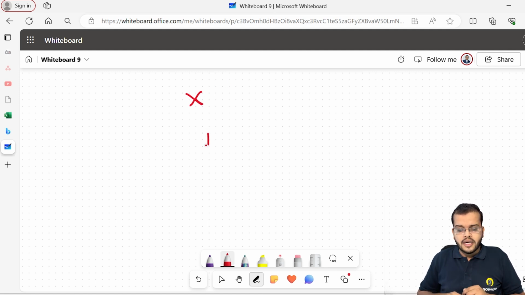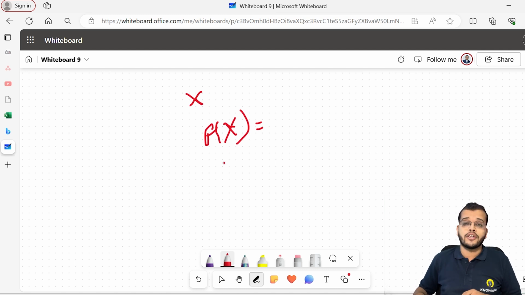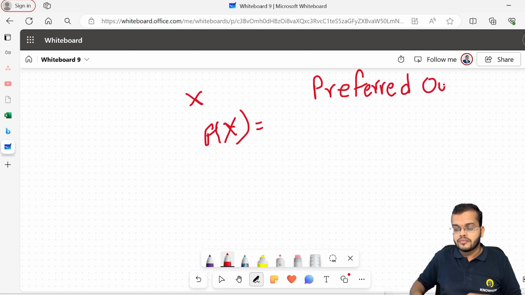So I have to find out the probability of x. How should we find out the probability of x? What is the formula? The formula for finding this probability of x is the preferred outcome divided by the overall outcome.